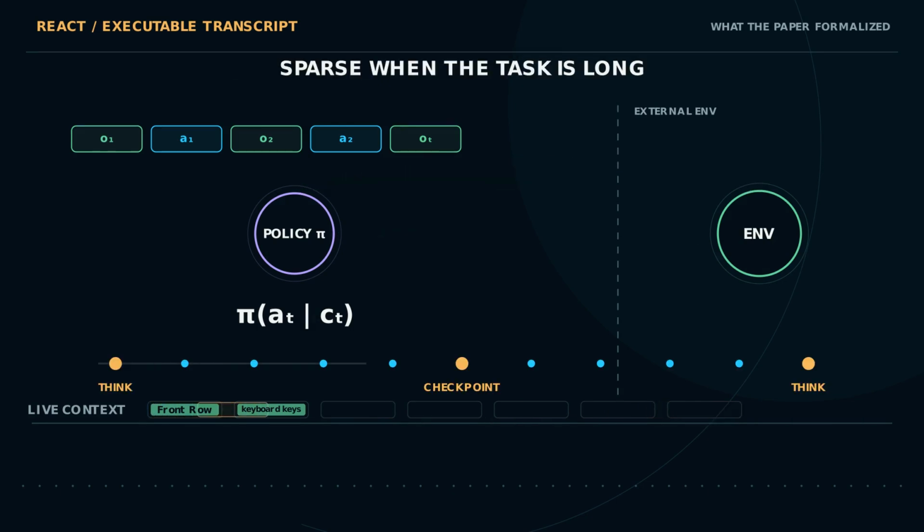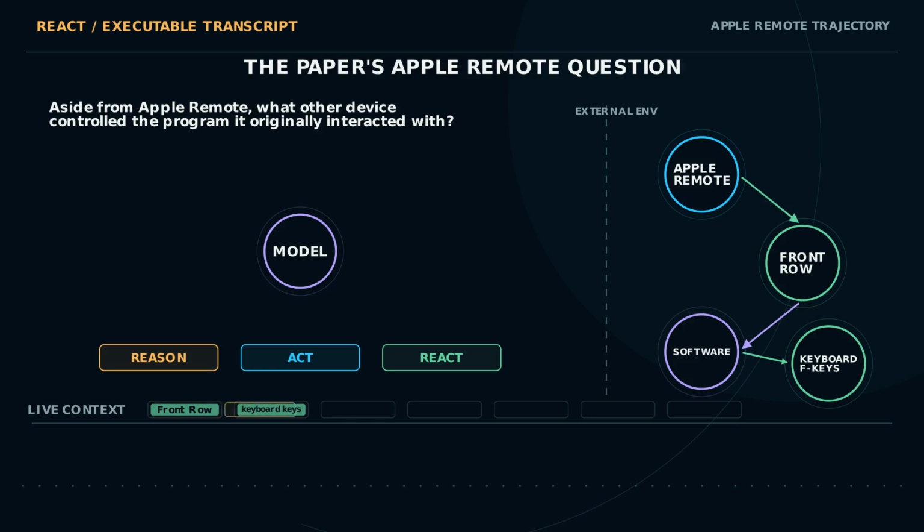On knowledge tasks, the paper alternated thoughts, actions, and observations densely. In long interactive tasks, thoughts appeared sparsely and asynchronously, mainly when the plan needed a checkpoint. The paper's clearest knowledge example asks, aside from the Apple Remote, what other device can control the program it was originally designed to interact with?